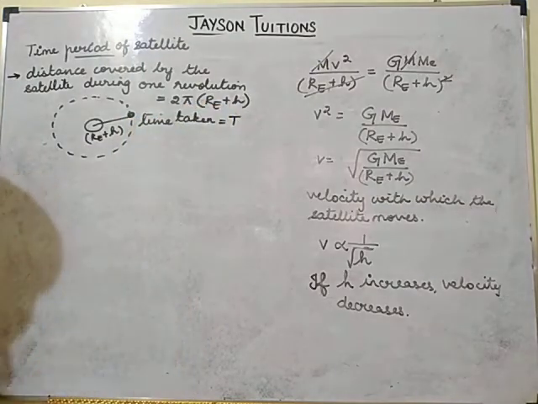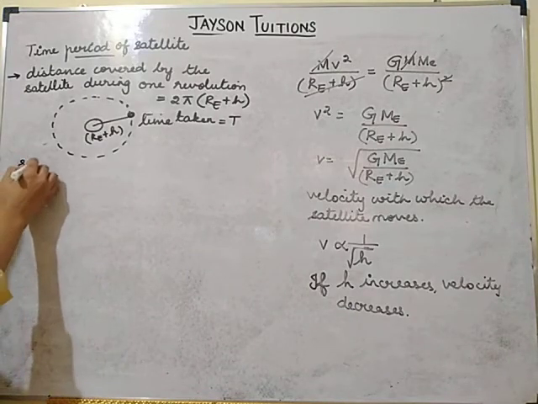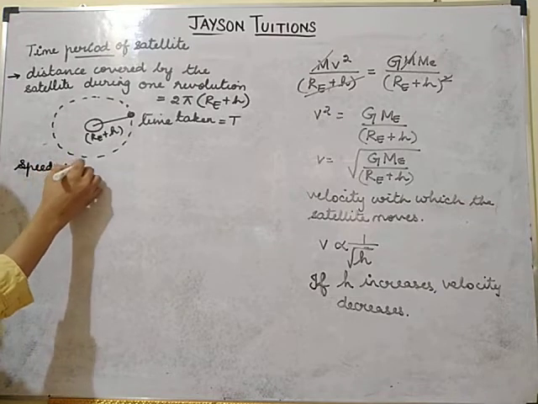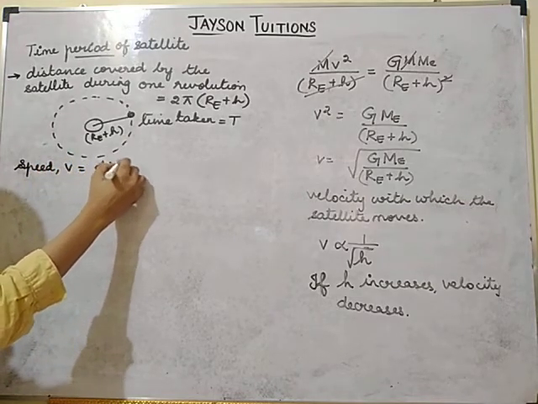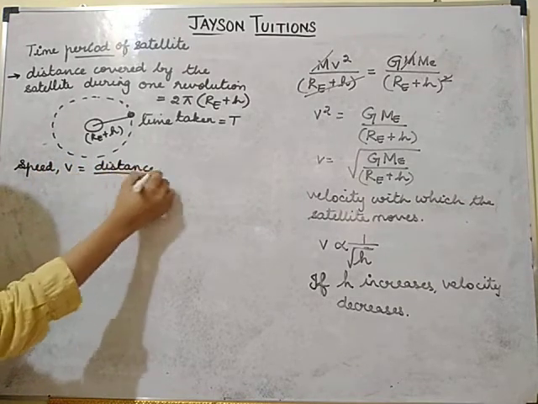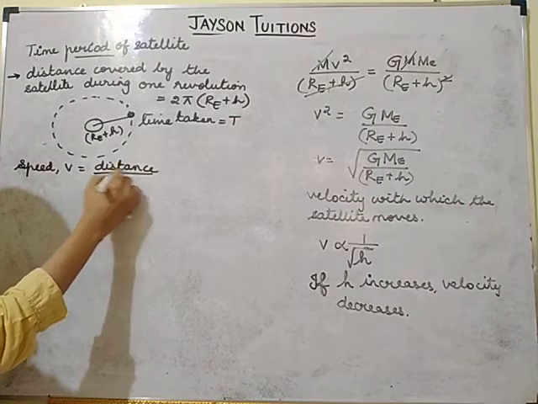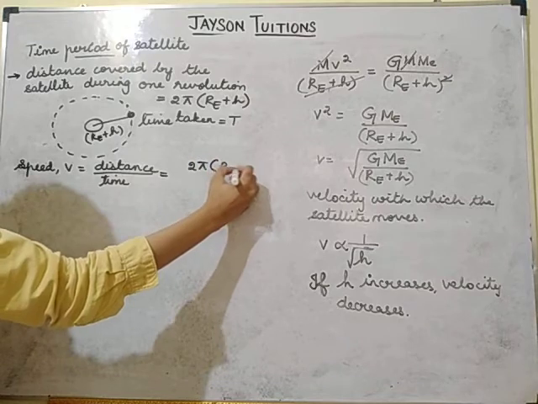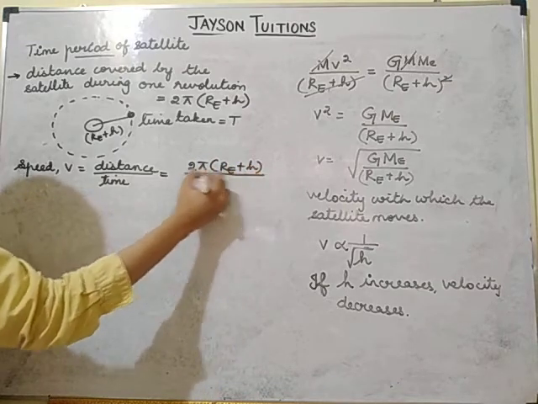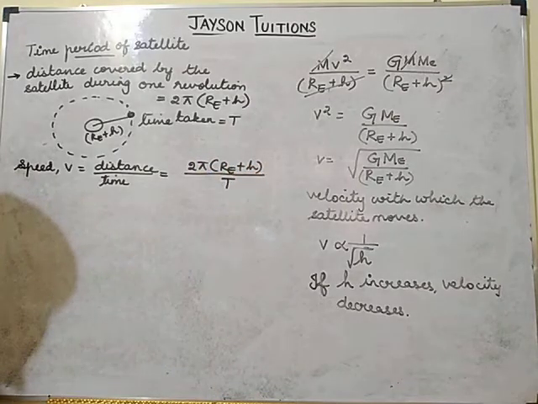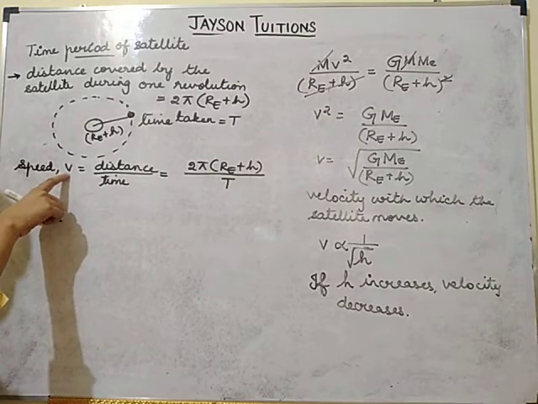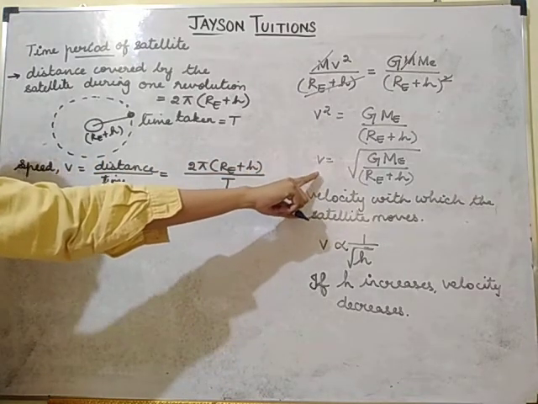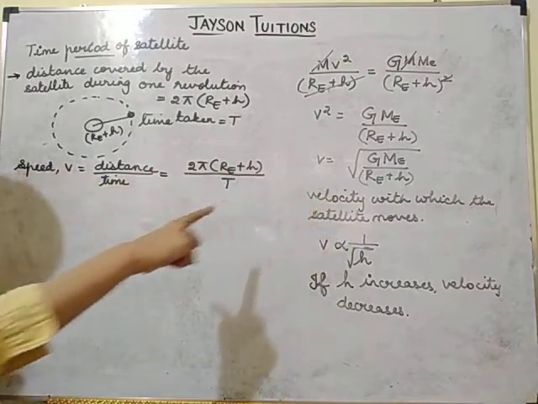I am taking it as capital T. So the speed v is equal to distance by time taken. So the distance is 2 pi (RE plus H) divided by the time T. We already derived the v formula in the previous equation, yes or no?